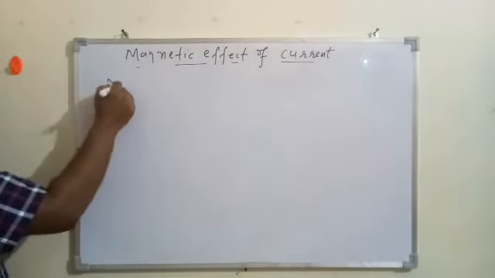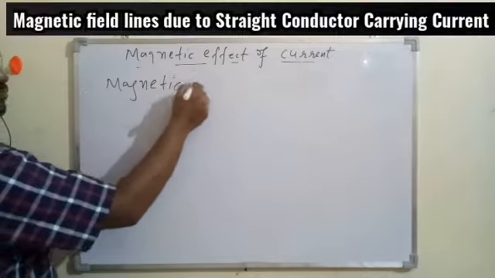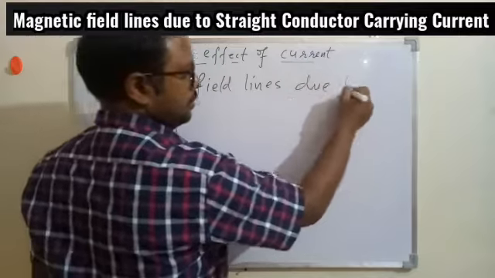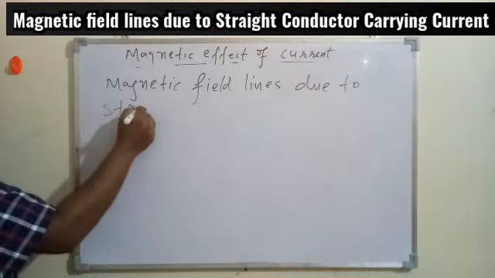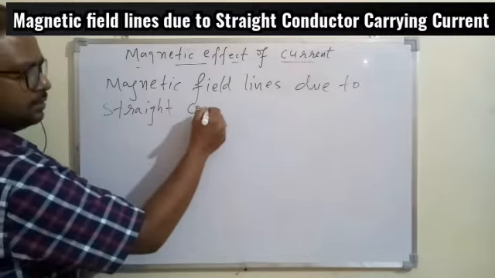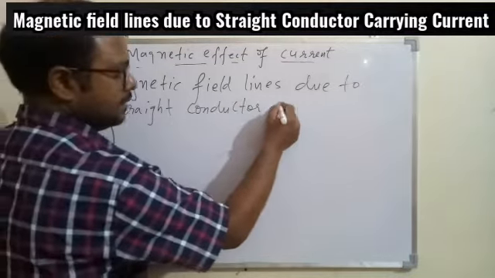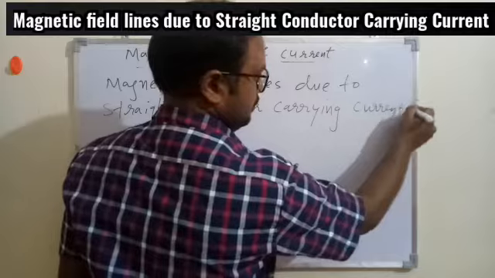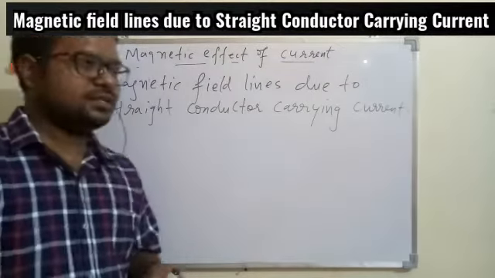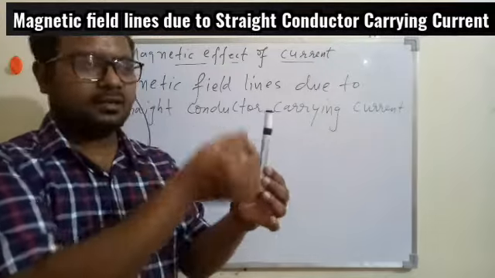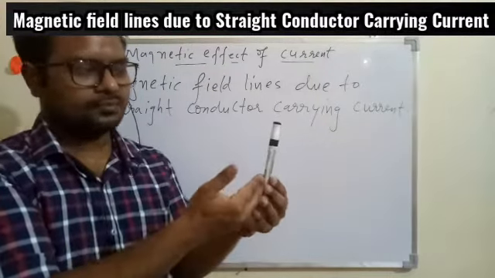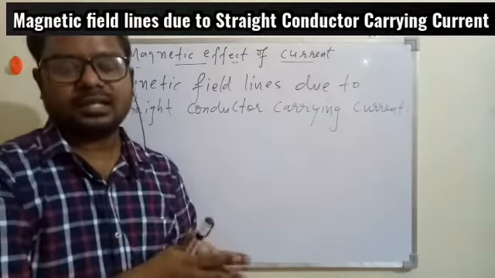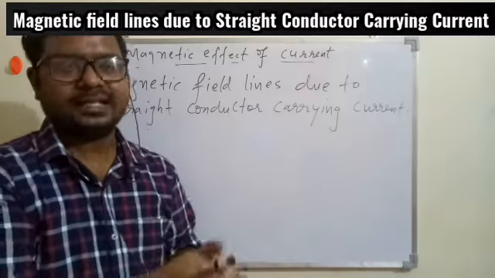Now we are going to the next topic, that is called magnetic field lines due to a straight conductor carrying current. The concept is, if the current is flowing through the wire or the conductor, this conductor can have different shapes. It can be straight, it can be circular, it can be in the form of a square, and the time you change the shape of the conductor, it will also produce a different kind of magnetic field lines pattern.